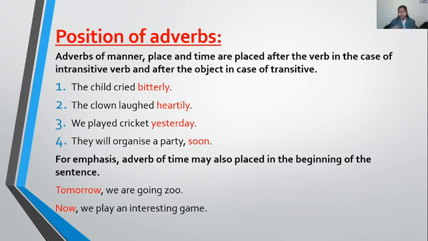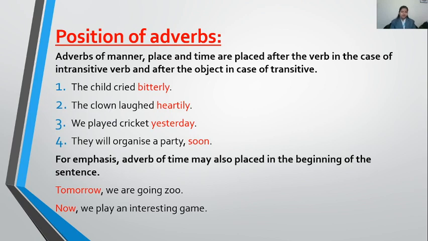So by using them, you can show in your writing whether you are emphasizing the time or not. Like in the next sentence, it is written: now we play an interesting game.